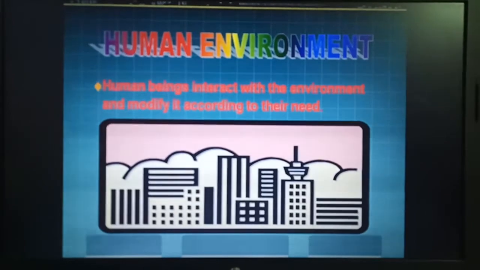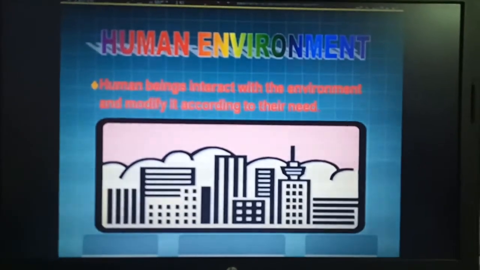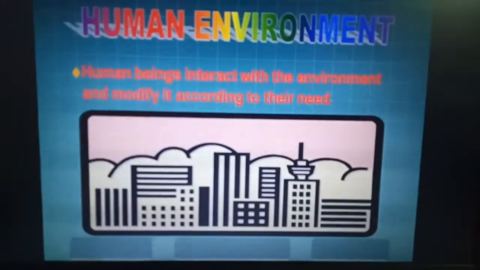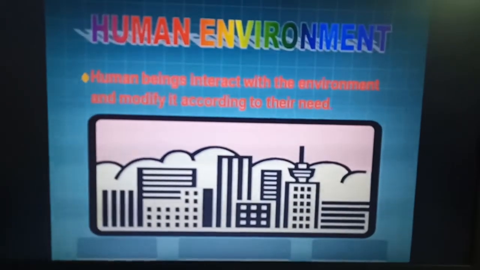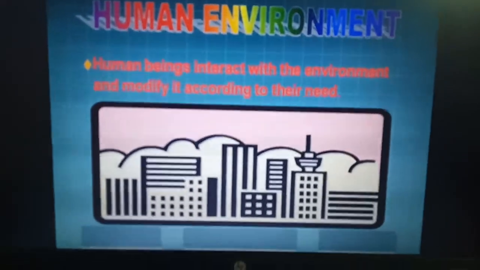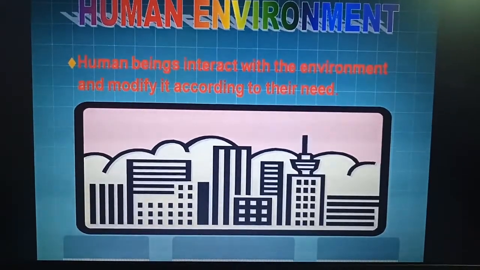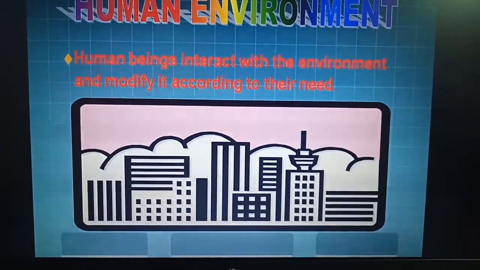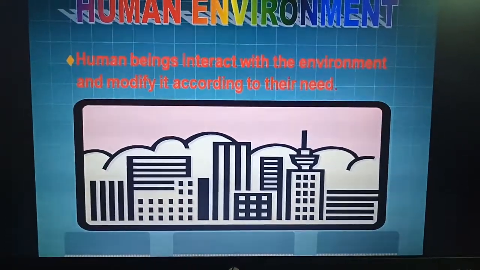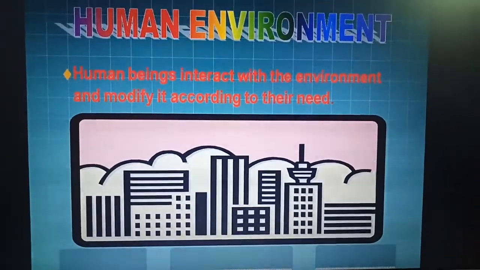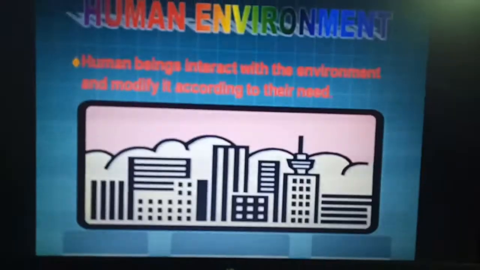Now, human environment. What is a human environment? When human beings interact with the environment and modify it according to their need. When we interact with the environment and adapt things in the environment, that is the interaction between human beings and the environment.